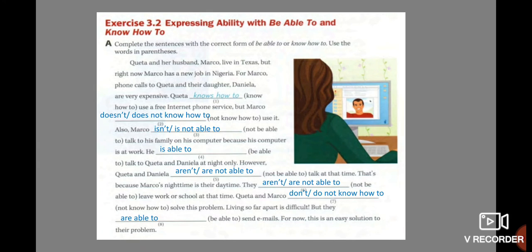Okay, so number 2, doesn't or does not know how to. Number 3, isn't or is not able to. Number 4, is able to. Number 5, aren't or are not able to. Number 6, aren't or are not able to. Number 7, don't or do not know how to. And number 8, are able to.